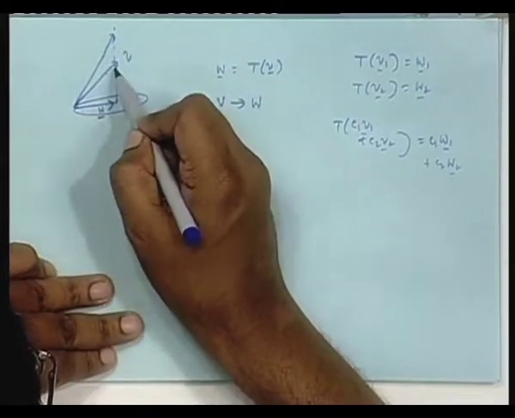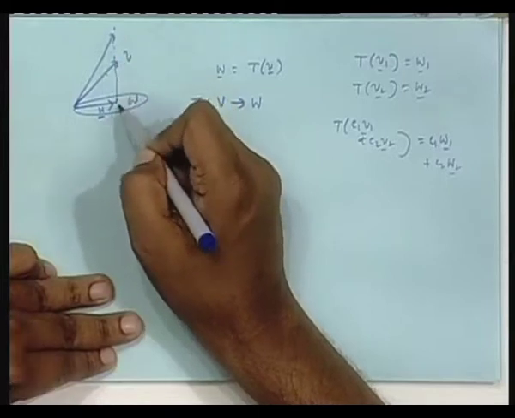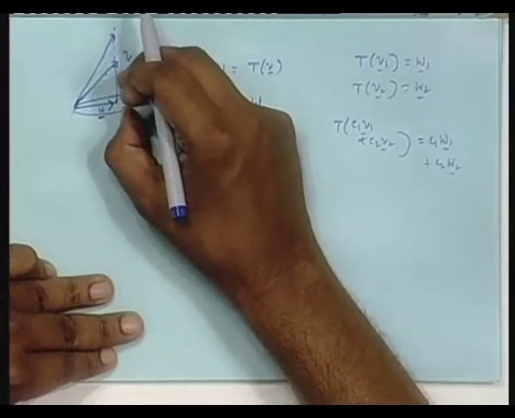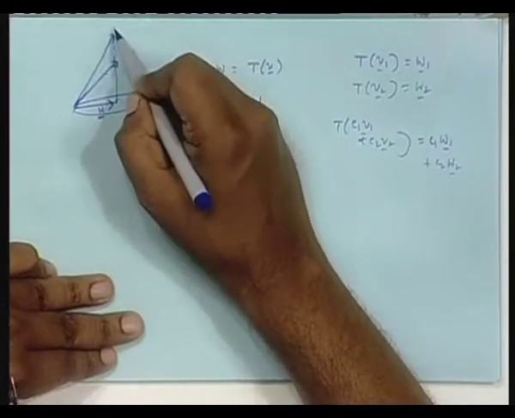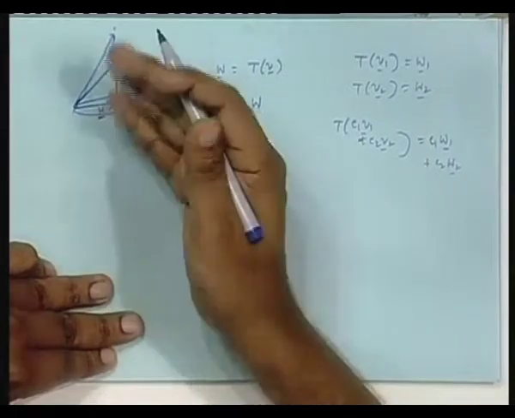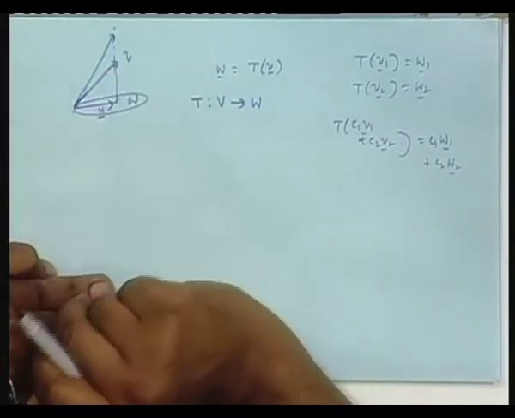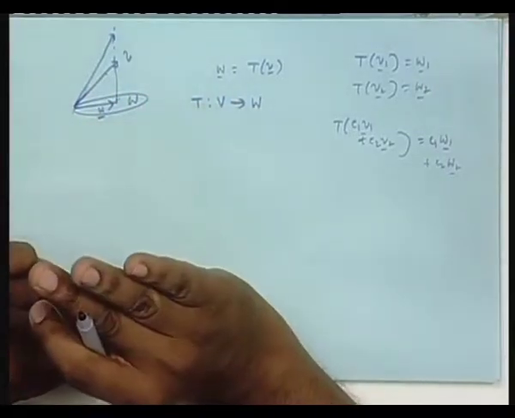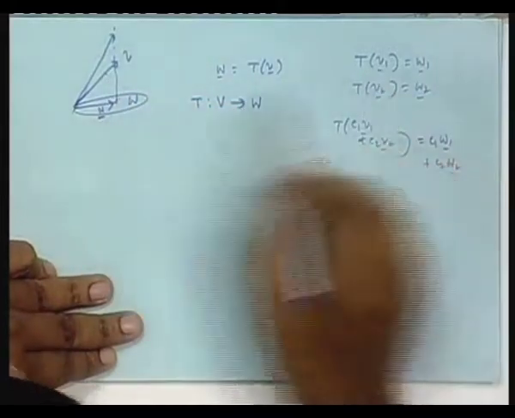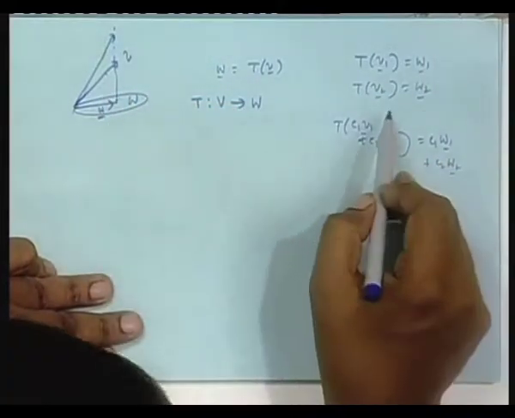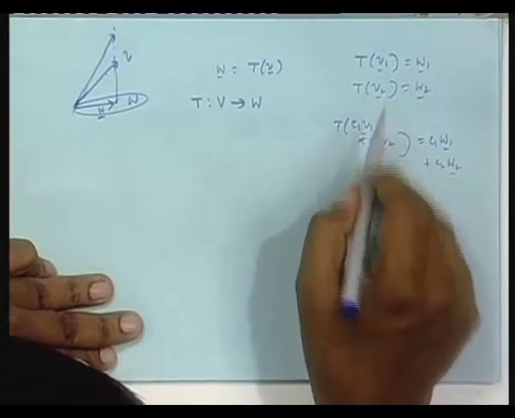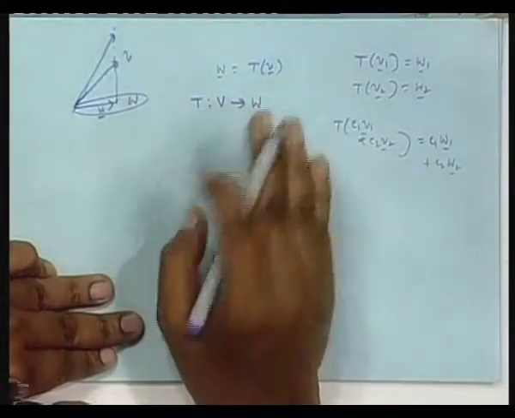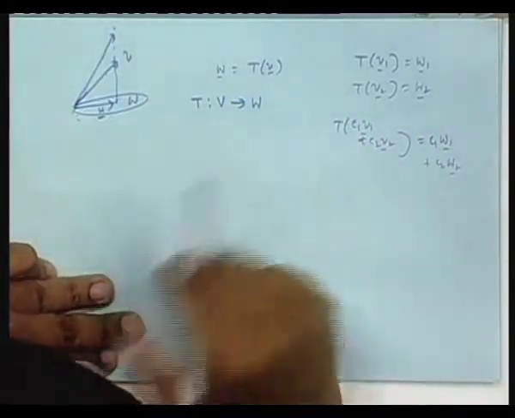If I add anything along this error to this vector, any multiple of the error I add, I get the same fellow. This vector plus error times some constant will give you this. That also will have the same projection, you can find out. So it is a many to one transformation, but it is a linear transformation. My only contention here is that it is a linear transformation. Suppose I start with V1, I get some projection W1; another V2 I take, I get W2. Then instead of V1, V2, if I have a linear combination C1 V1 plus C2 V2, the projection will be the same as C1 W1 plus C2 W2. That is my claim, and that is very easily seen.